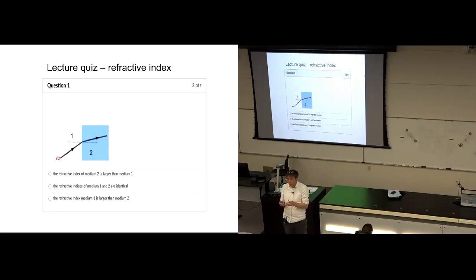Snell's law, which relates the angles to the refractive indices, says you're bent towards the normal if Nr, the index of refraction of the material you're heading into, is larger. Because we're bent towards the normal, the incident material has a smaller refractive index and the outgoing material has the larger refractive index. So we can answer that: medium 2 has a larger refractive index than medium 1.